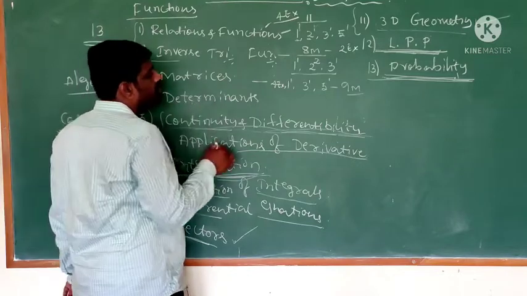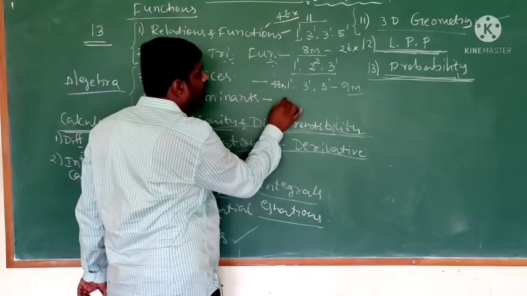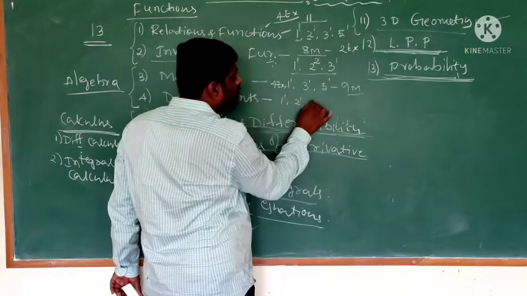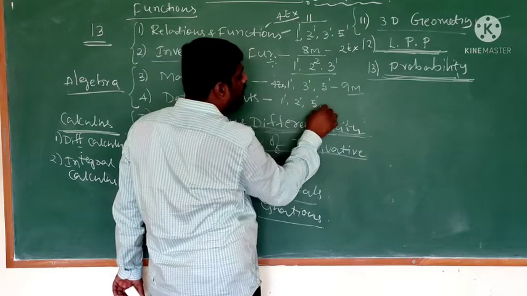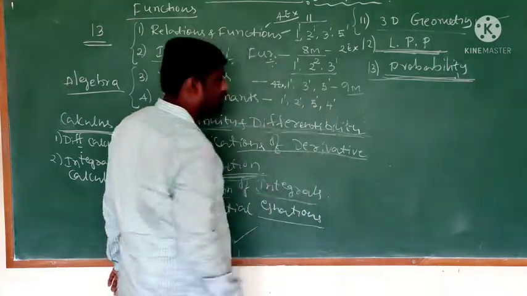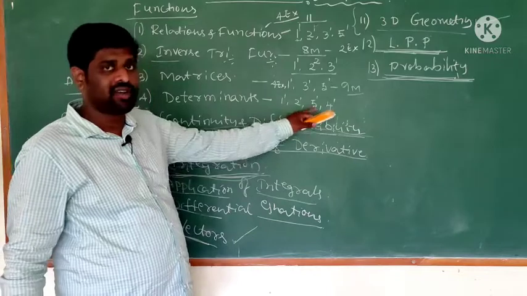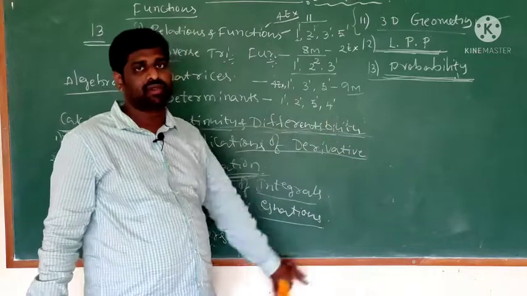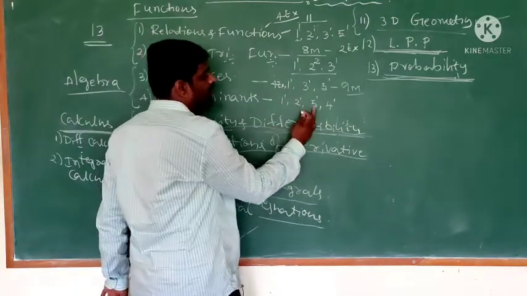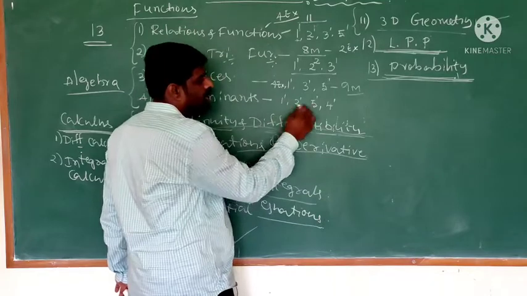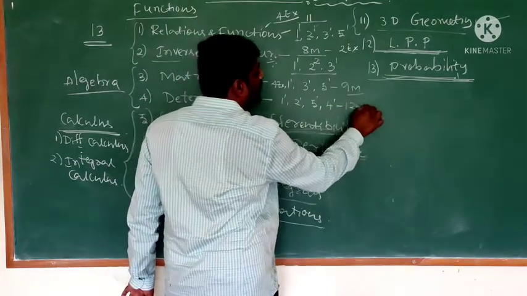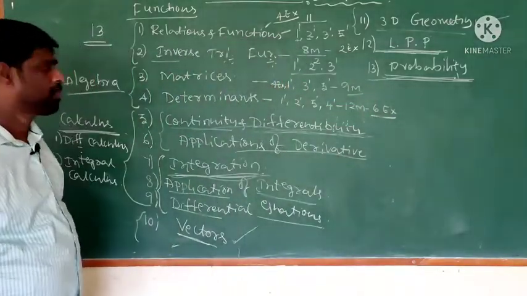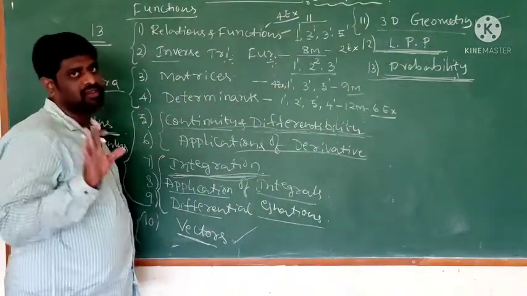Next, determinants. Determinants has 1 mark question 1, 2 mark question 1, 5 mark question 1, and 4 mark question 1. In the determinants chapter there is no 3 mark question. So 2 plus 5 is 7, 7 plus 1 is 8, total 12 marks. Here 6 exercises are there. So, is all of it clear?